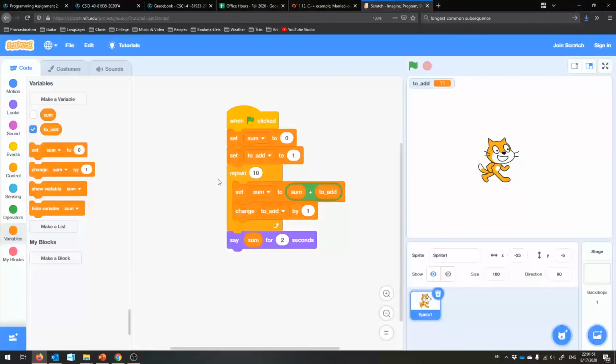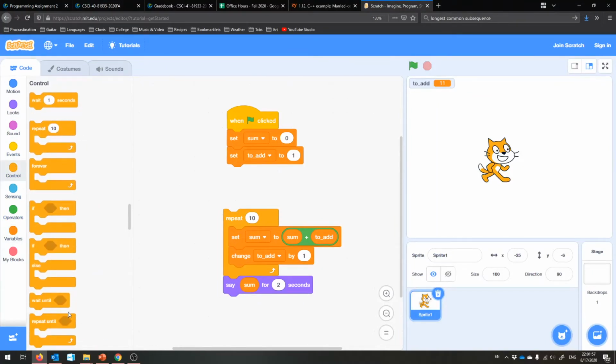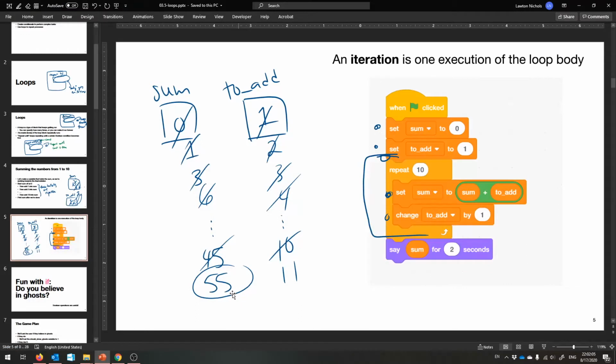And I'd like to change this now to not use repeat, but to say repeat until. Okay? So we will repeat until. When did we want to stop? Well, we don't know what sum is going to be. We can't change that. We can't use that. But we know that we don't ever want to add that 11 into sum, right?